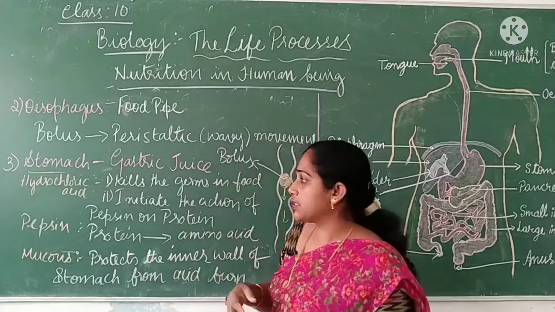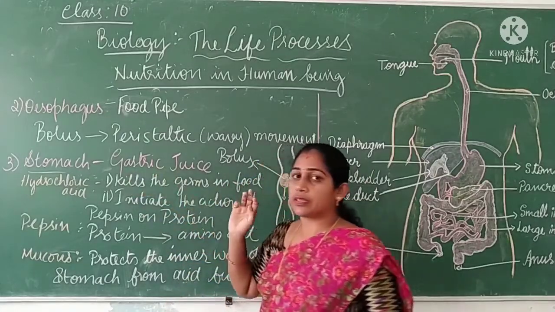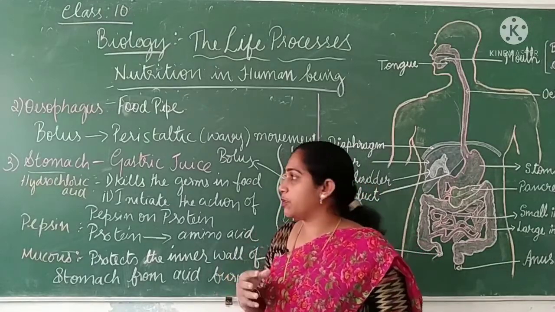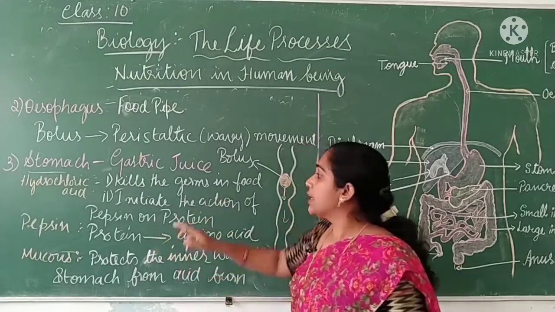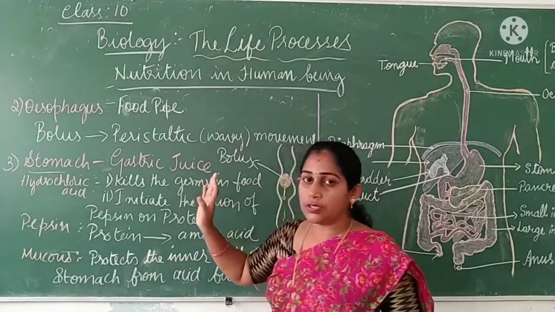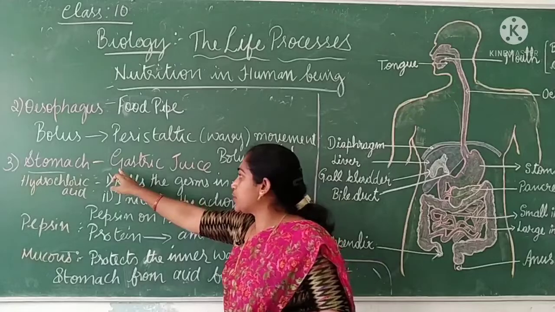Further digestion happens. So the stomach will produce a kind of juice by the glands of the inner wall of the stomach, called gastric juice. Stomach produces gastric juice, very important, will be asked for 3 marks. So stomach produces gastric juice.